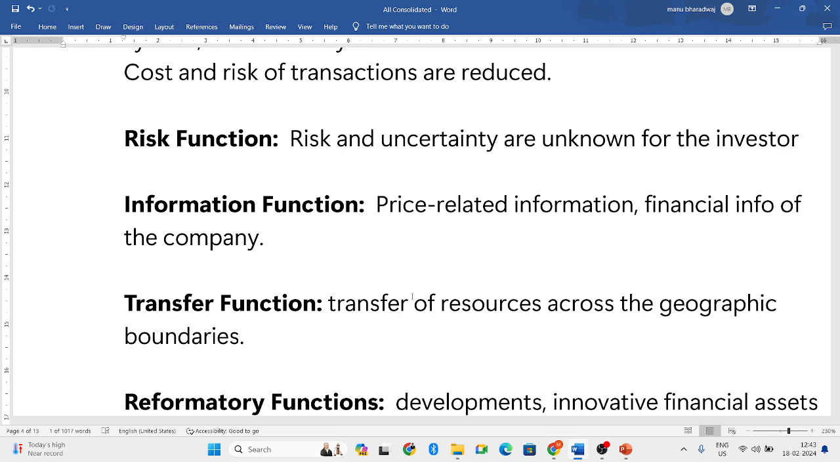Next, transfer function. Suppose within India, you have purchased shares in Karnataka and you need to sell the shares to a person in Delhi. Across India, the transfer can easily happen. The financial system makes sure that the transfer within the geographical boundaries happens very smoothly. So the transfer function is also being done.